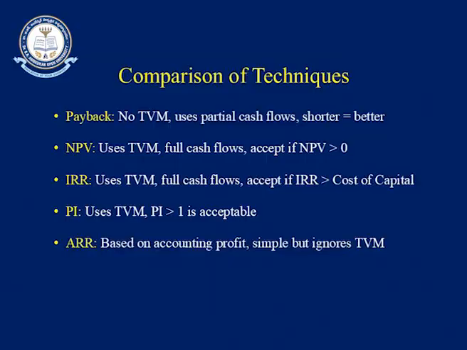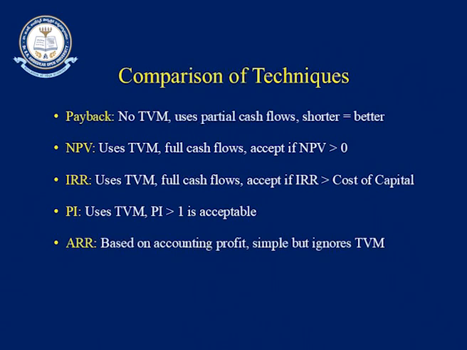But in net present value, every year's cash flow is considered and discounted. After discounting, you take the difference between the present value of inflows and outflows, then you get net present value, and a net present value greater than 0 is accepted.